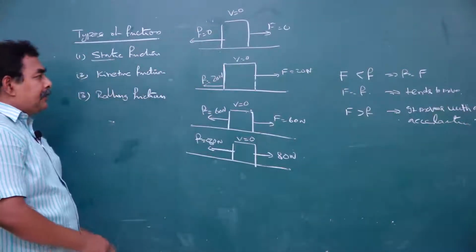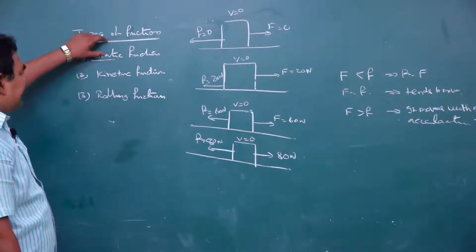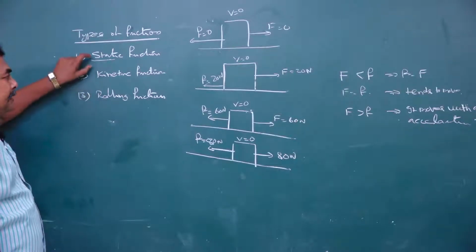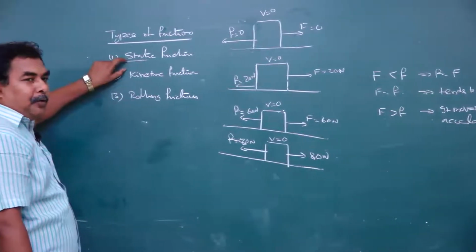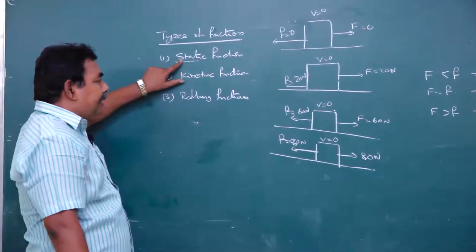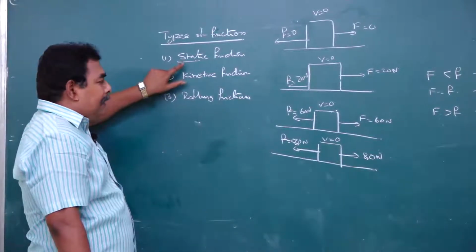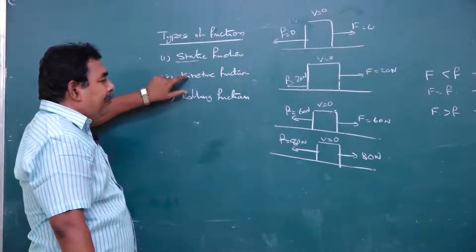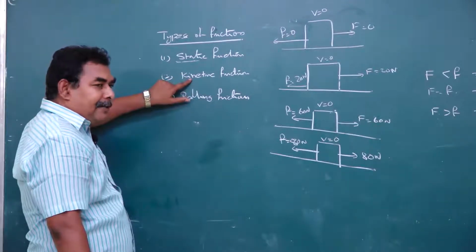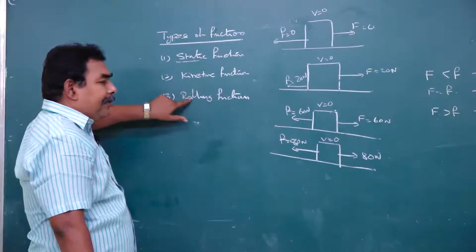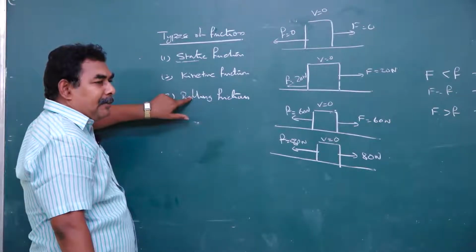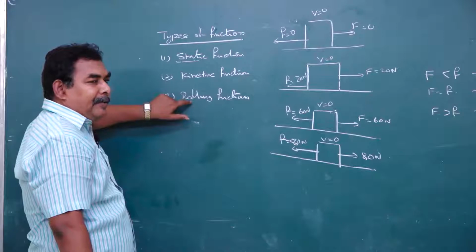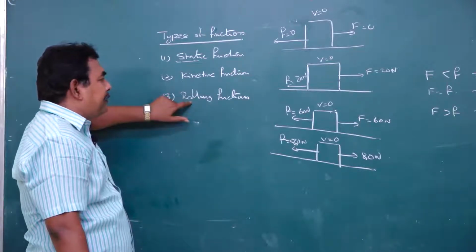So generally friction is mainly divided into three types. One is static friction, second is kinetic friction, third is rolling friction. Static friction: the frictional force between two bodies when they are at rest is called static frictional force. The frictional force between two bodies when in motion is called kinetic friction. Rolling friction: when a body rolls over a surface, the frictional force acting between them is called rolling friction.